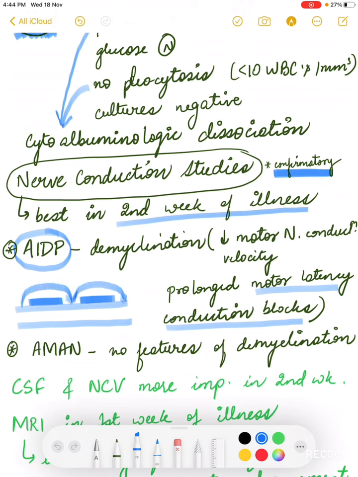Once there is demyelination, this saltatory conduction of the impulse is affected and hence there is slower conduction. So, there will be decreased motor nerve conduction velocity in the AIDP pattern of Guillain-Barré syndrome, and in the AMAN pattern there are no features of demyelination seen, but other electrodiagnostic features are present.